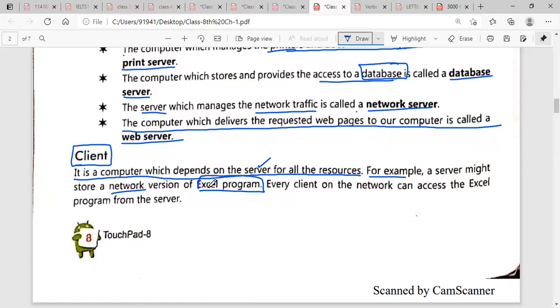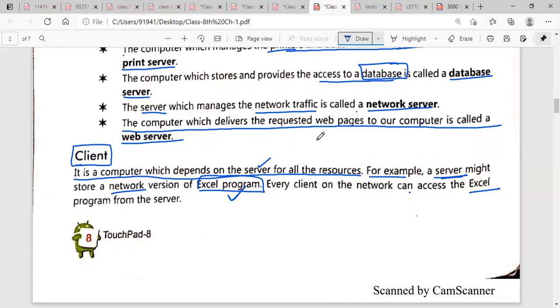Every client on the network can access the Excel program.